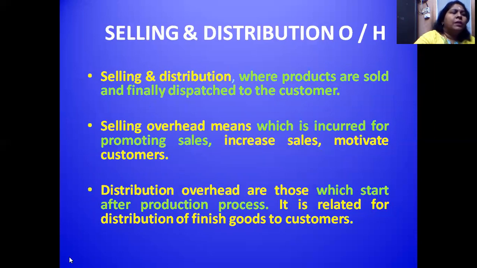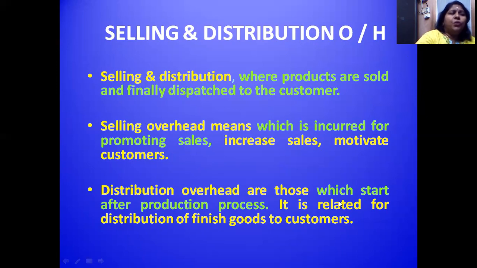Next, I will move on to the selling and distribution overheads. There is a selling department and a distribution department, and whatever indirect expenses are incurred in those departments for the distribution of the final products are considered selling and distribution overheads. Look at the meaning. Where the products are sold and finally dispatched to the customers, selling overheads means those incurred for promoting sales, increasing sales, and motivating customers to buy our product.